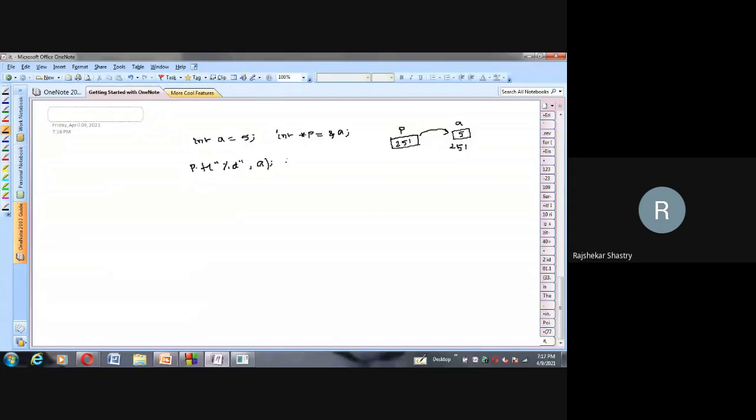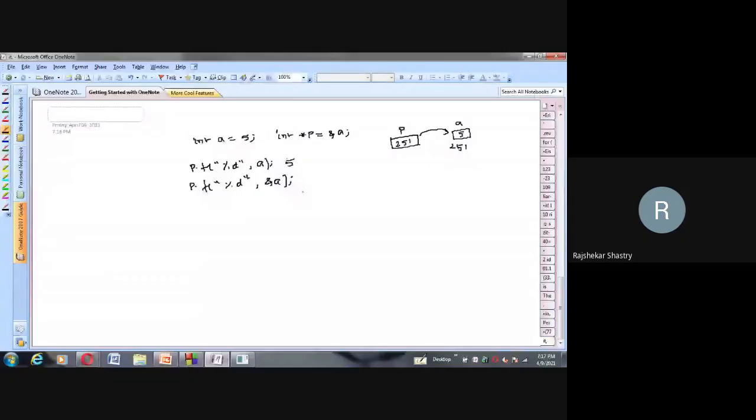Now let me write one more printf stating %d comma ampersand of A. In the printf statement, I'm using ampersand with the variable A, so the address would be printed. So what could be the output? 251, because 251 is the address of A. A's address we are explicitly mentioning and passing here. Therefore the address of A, which is 251, will be printed as usual.